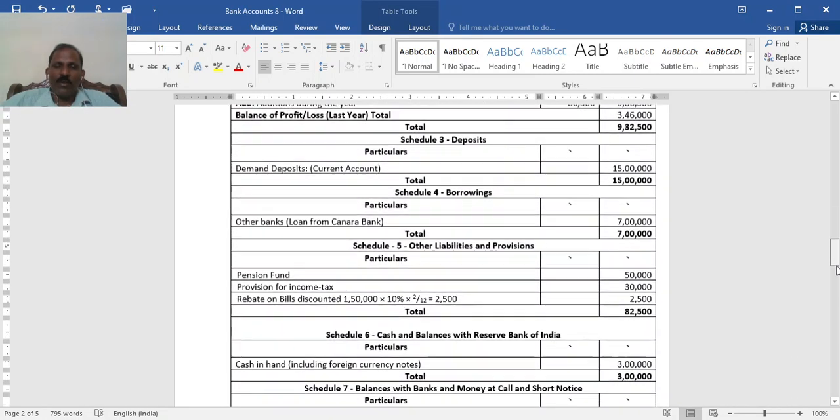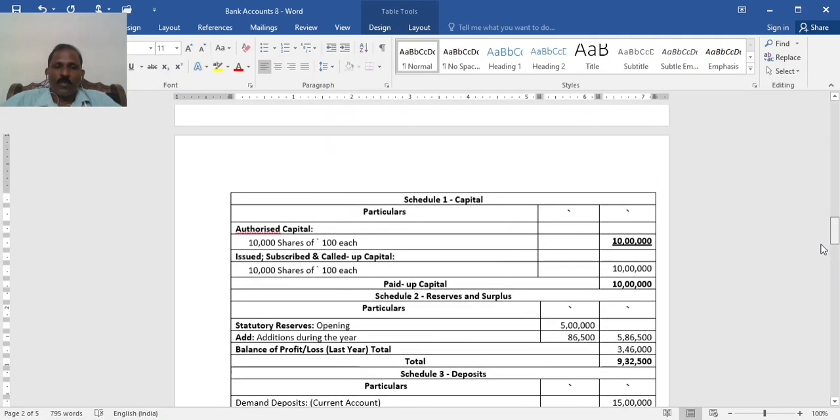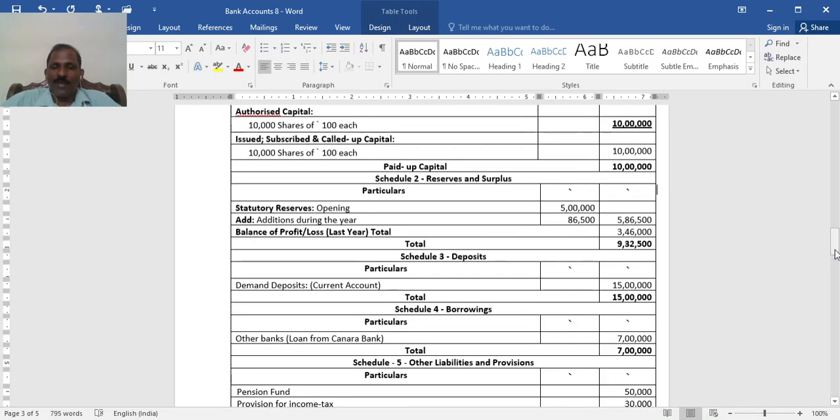Then the schedules for the balance sheet. Schedule 2, reserves. Reserve opening is given in the trial balance as credit, add the amount created during the year, 20% of net profit. Then the balance of profit of the current year after tax, which is 3,46,000. Total of Schedule 2 is 9,32,500.